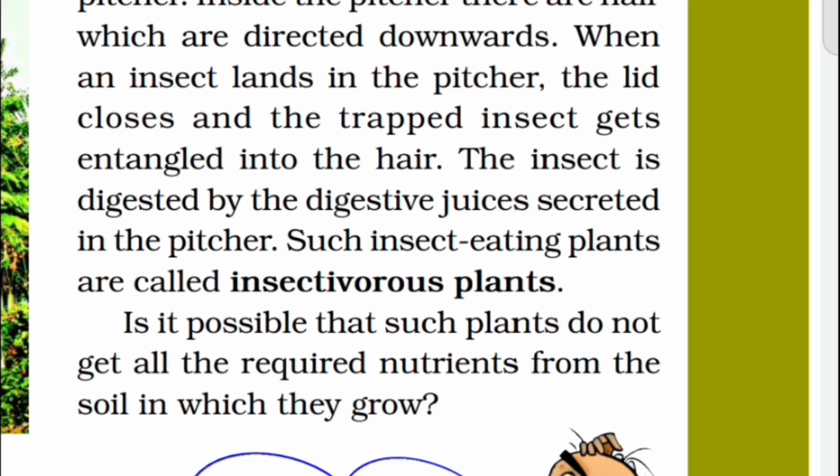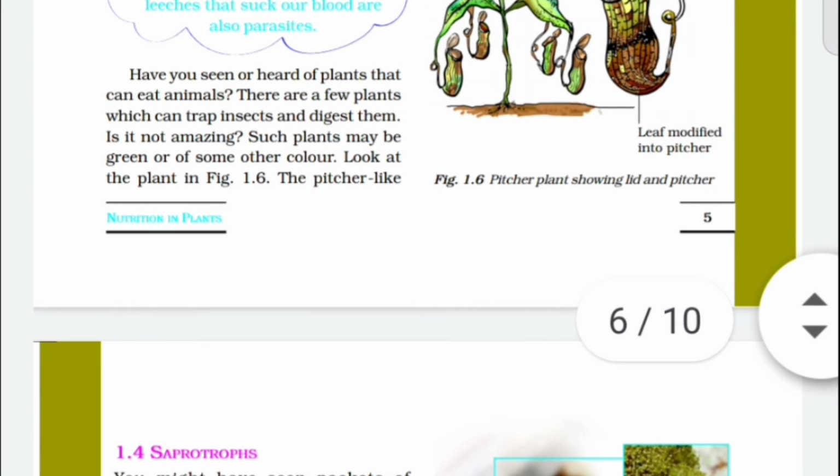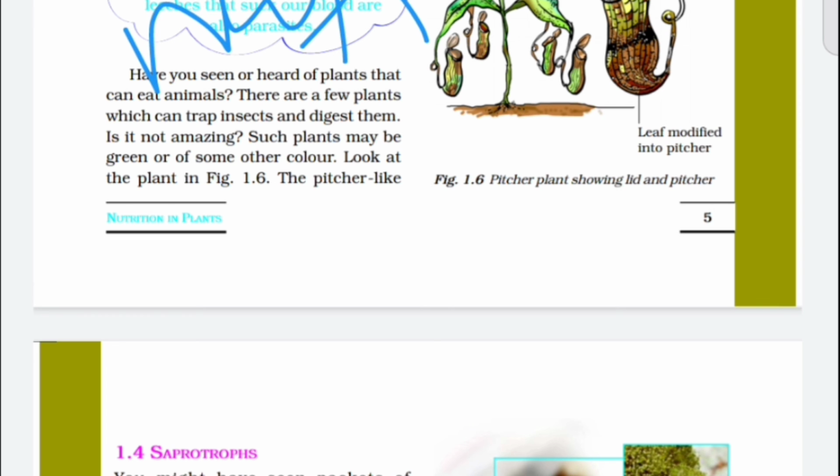So it is also a type of parasitic nutrition. Is my point clear? This is called parasitic nutrition. The first type is parasitic nutrition. It is also heterotrophic nutrition, but it is a special type. It is called parasitic nutrition because the parasitic plant depends upon the host plant and lives inside the host plant. So this is the first type of heterotrophic nutrition, that is, parasitic.